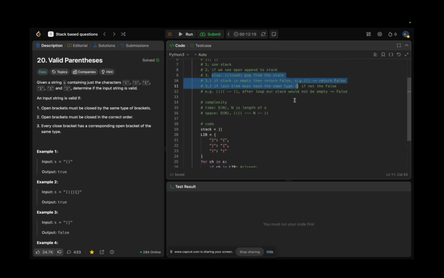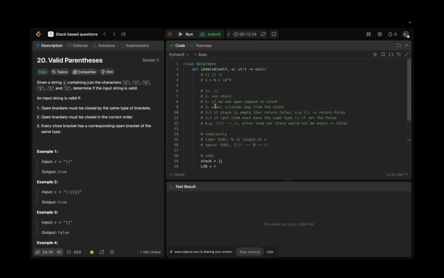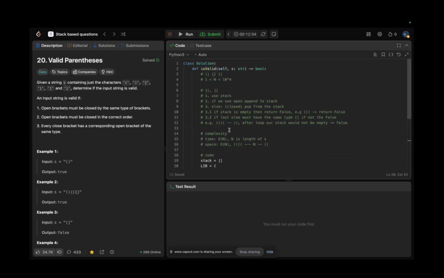Yeah, if it's closed, then pop from the stack if it exists. Okay, stack should pop, and we have to previously check 3, 1 that the stack is empty. Yeah, okay, if the stack is empty, it means that there is no open case. We have to return false immediately. Am I right? Yes.